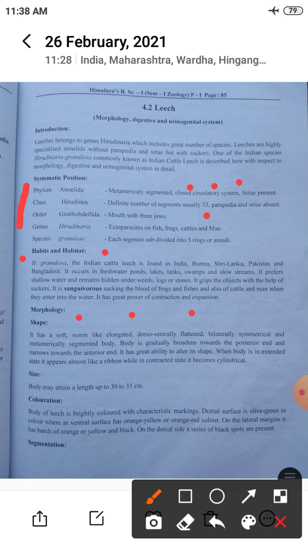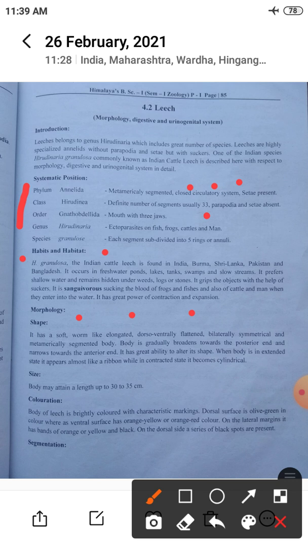Then morphology of leech. In morphology, we have to write shape, size, coloration and segmentation. So we will discuss shape. It has a soft, worm-like, elongated body, so it is called vermiform. Elongated means cylindrical, and dorsoventrally flattened means the dorsal and ventral sides are flattened.